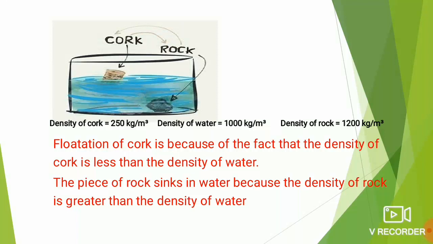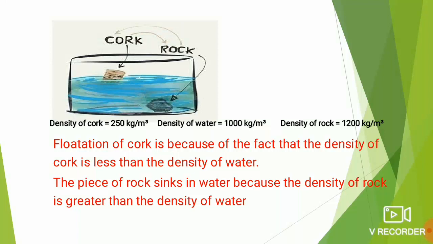Right? On the other hand, if we talk about the stone, it has settled at the bottom of the beaker as the density of the rock or the stone here is 1200 kg per meter cube, which is greater than the density of water, that is 1000 kg per meter cube. So the flotation of cork is because the density of cork is less than the density of water, whereas the piece of rock sinks down at the bottom in water because the density of rock here is greater than the density of water.